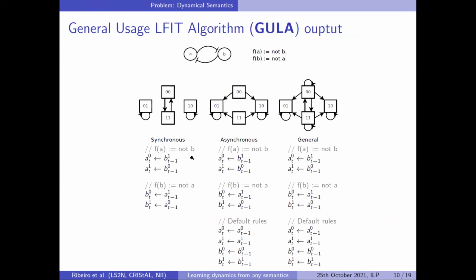So long story short, we have an algorithm for that, but I don't have time to give details about it. So please check the paper. I will give a link at the end. And given these three examples of transition sets, it will output these three programs. So in the first one, the synchronous transition, you can see the rules that correspond to the original Boolean function: A if not B and B if not A. In the asynchronous and general case, you also find them, and you have an additional rule that captures the fact that because of the semantics, a variable can keep its value.